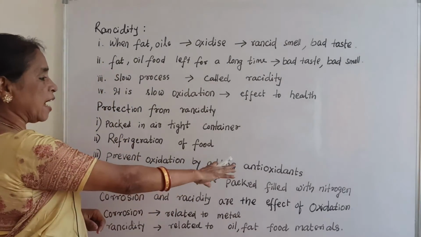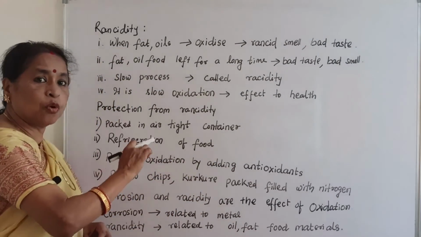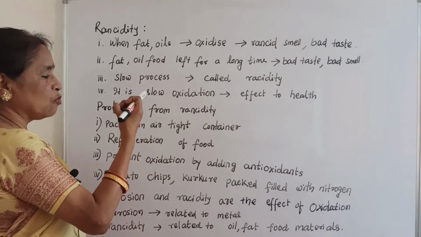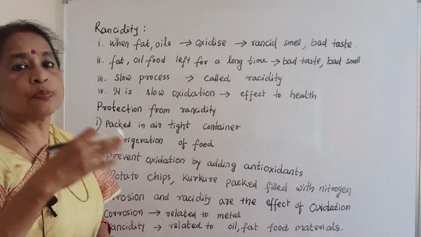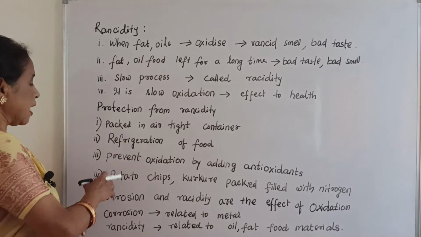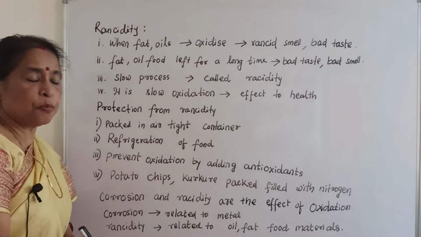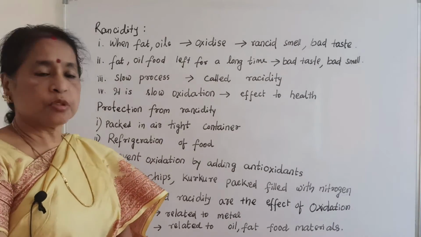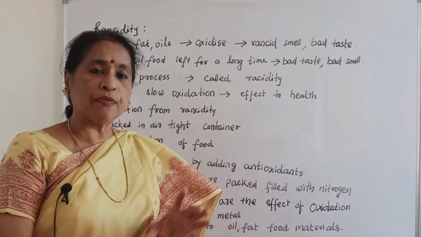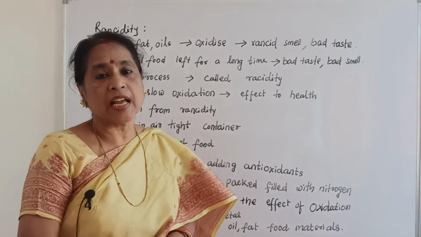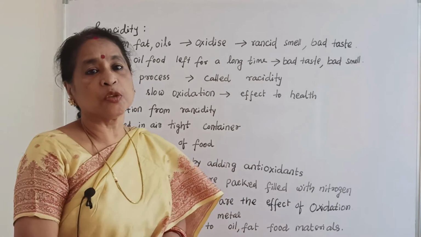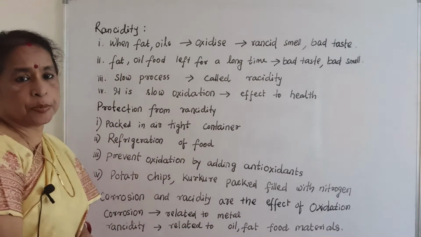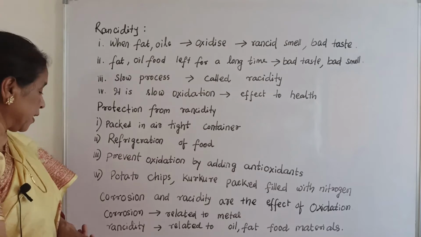Antioxidants are of very different types, and one antioxidant cannot be used for another food material. Potato chips and Kurkure, which we use in our daily life, are filled with nitrogen, because nitrogen is a good antioxidant for deep fry chips, Kurkure and this type of material.